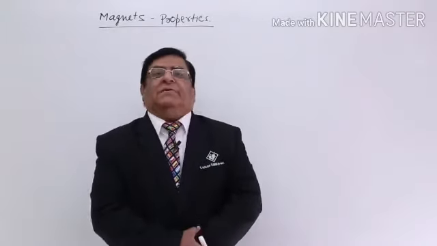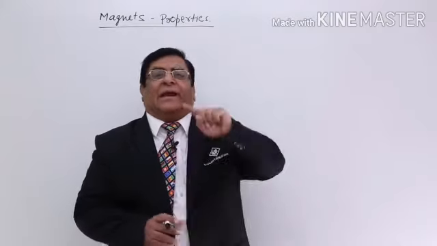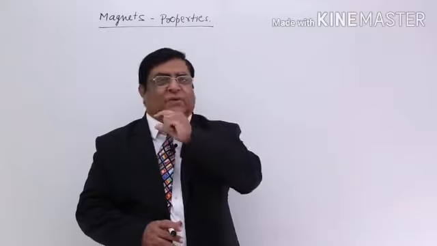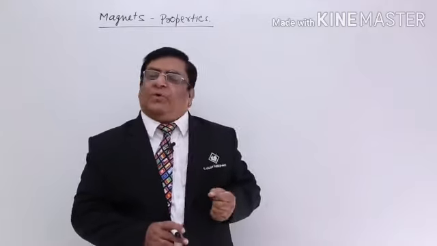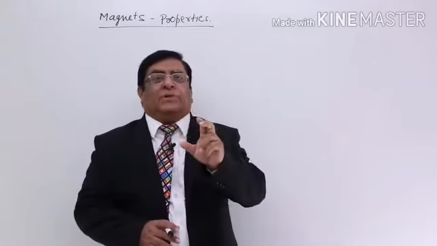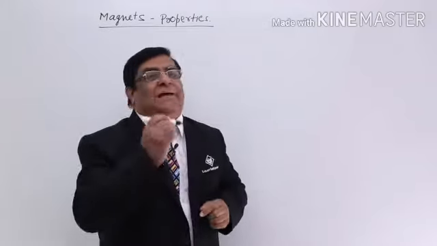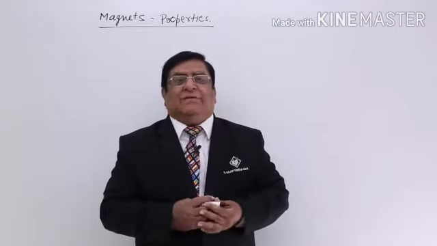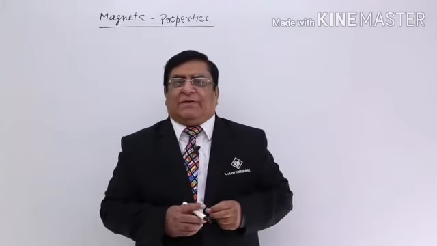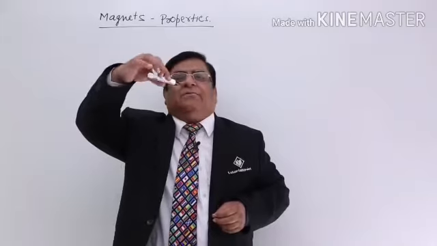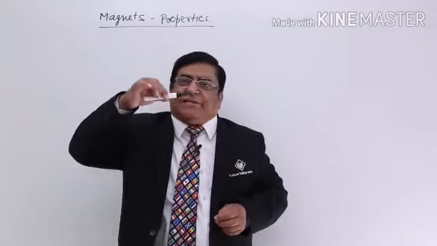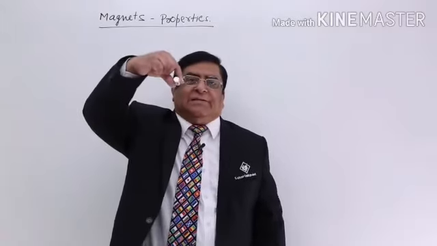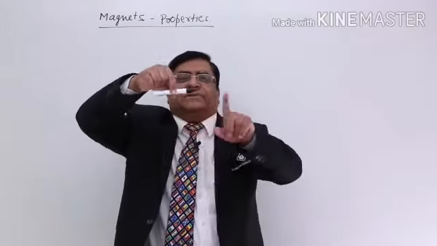So far we have studied the basic cause of magnetism, that a current carrying coil makes a magnet and an electron is the basic unit which gives magnetism. Now we come to the macroscopic part of it, and that is known as a magnet. What is a magnet? A magnet is a material which has two properties. Number one, if we hang it, it will stay in a particular direction, which is Earth's north-south. Whenever we hang it in this direction, it will automatically turn north-south.